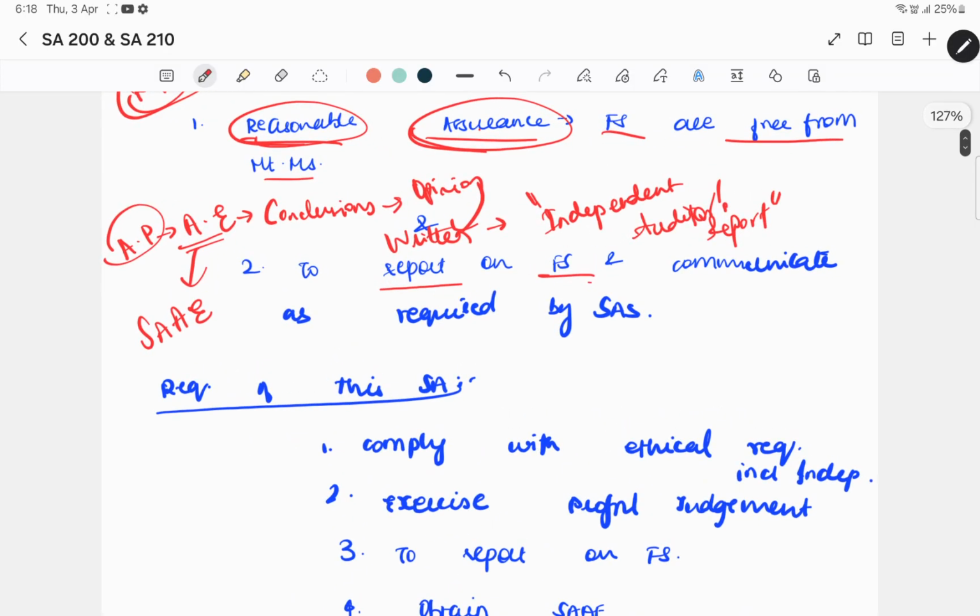Now why can't you give an absolute level of assurance? Generally, in audit, even if you plan and perform the procedures in accordance with SA, you will not be able to give absolute assurance because audit risk is something that you can never reduce to zero. But you can reduce this to an acceptably low level. Now why is it so? Because even if you plan and perform everything in accordance with SA, there are some limitations in audit. For example, the nature of financial reporting: because management is preparing, management judgments are involved. So that might be one reason why we might not be able to reduce audit risk to zero.